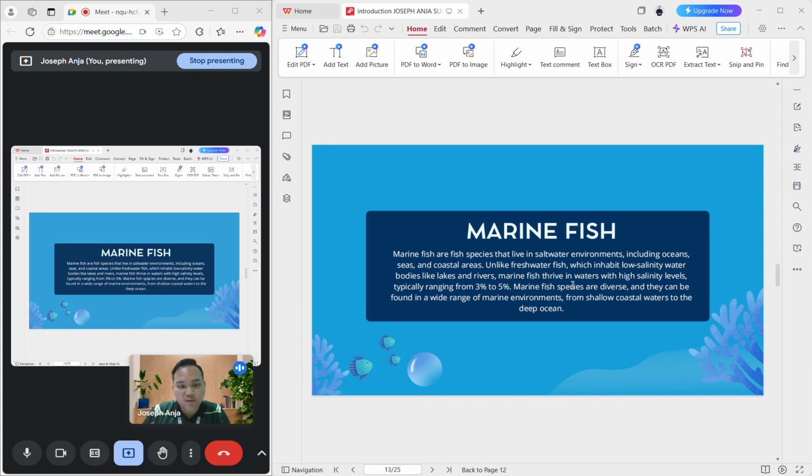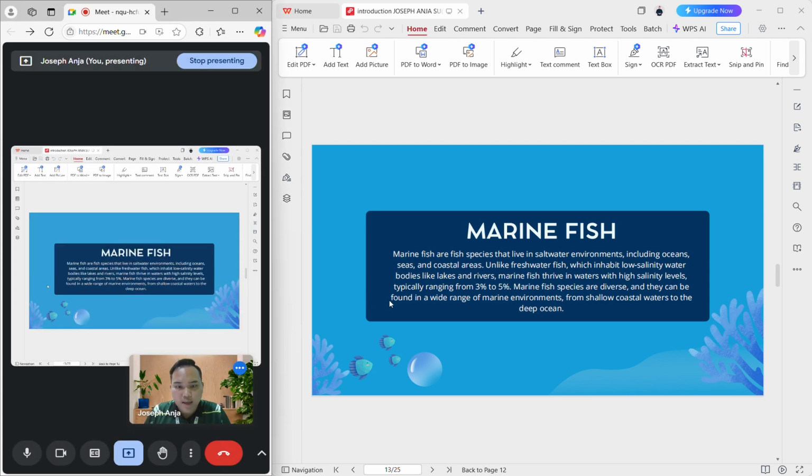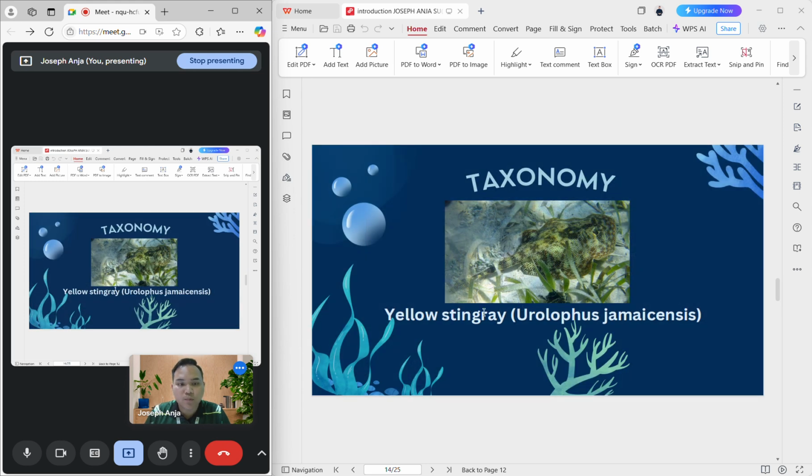Marine fish thrive in water with high salinity levels, typically ranging from 3% to 5%. Marine fish species are diverse and can be found in a wide range of marine environments, from shallow coastal waters to deep ocean. This is a taxonomy of a fish from marine water,